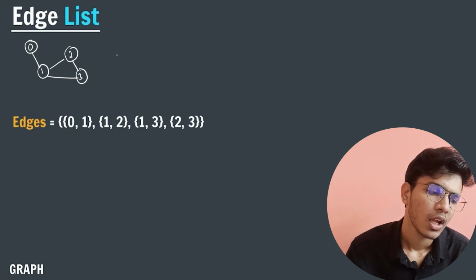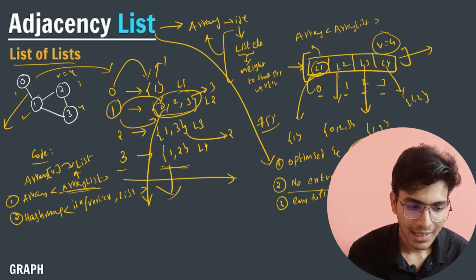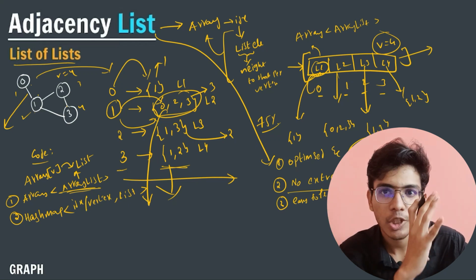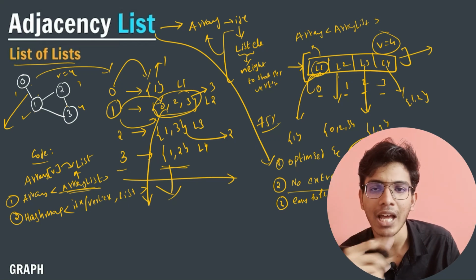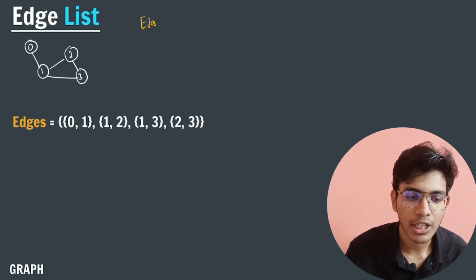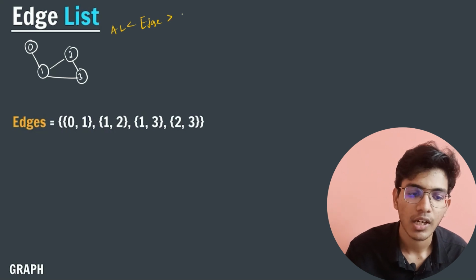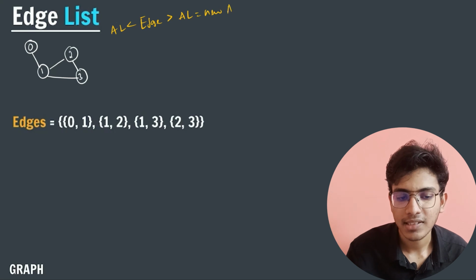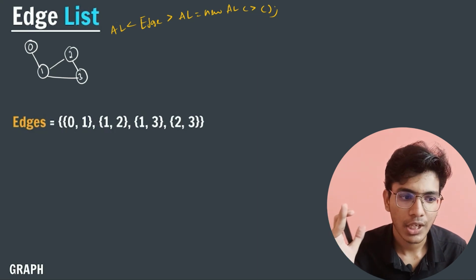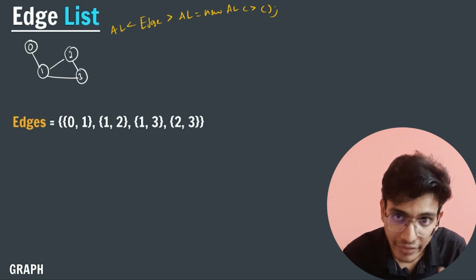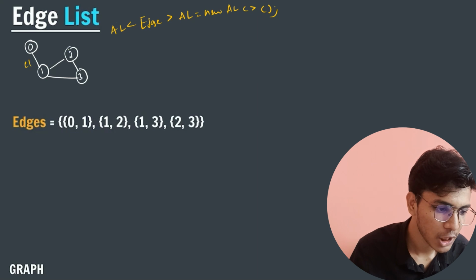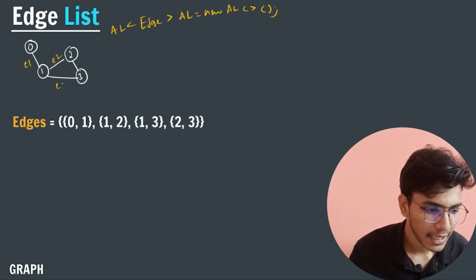So here we will create an edge list. In method 1, we were creating an array list. For arrays, I am creating different lists, and at each and every position I am storing a different list. Similarly, for edge list, I will create an edge type array list. I will create an array list of edge, al equals new ArrayList, like I used to do using my Java collection framework. After creating an array list of edge type, I will store the corresponding edges. Here, this is my edge 1, this is my edge 2, this is my edge 3, this is my edge 4.